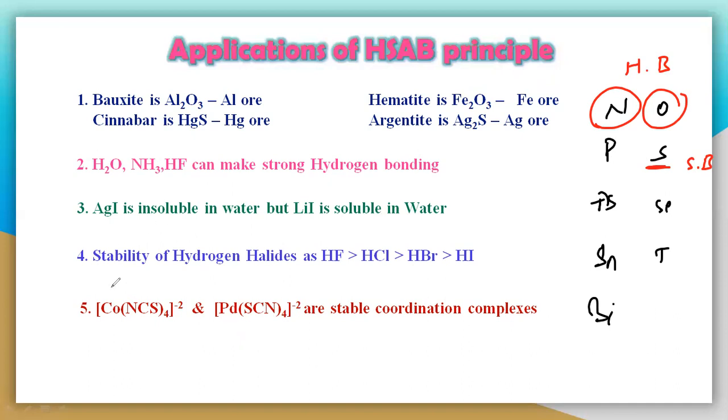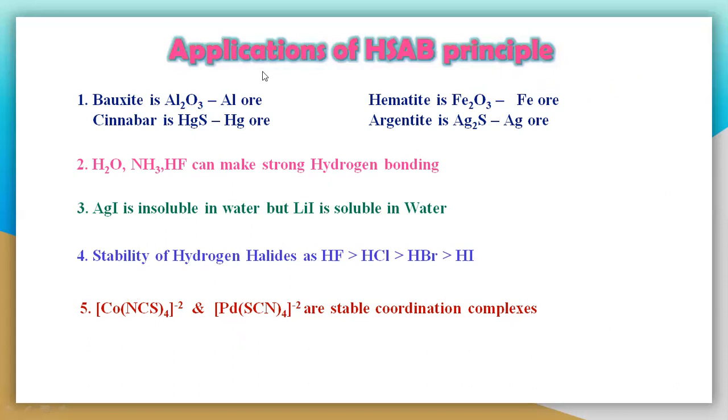So here the cobalt must be a hard acid, then only it can give a stable compound, a stable coordination complex. And the palladium must be a soft acid, then only you will get the stable compound.